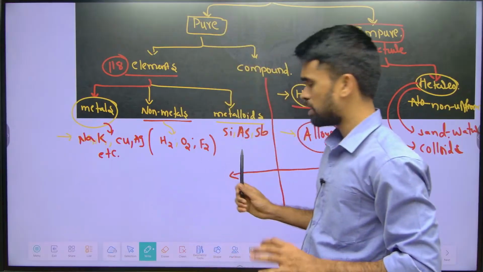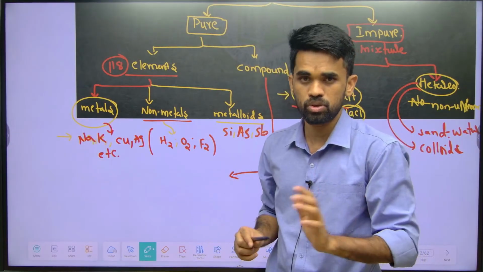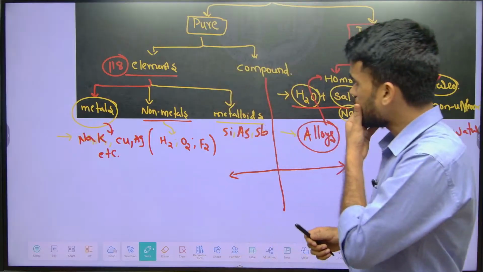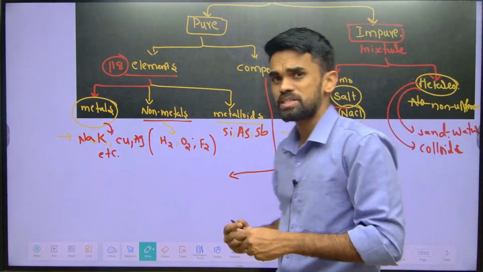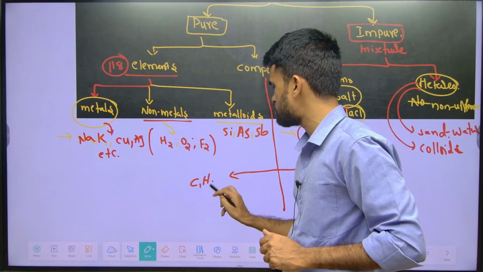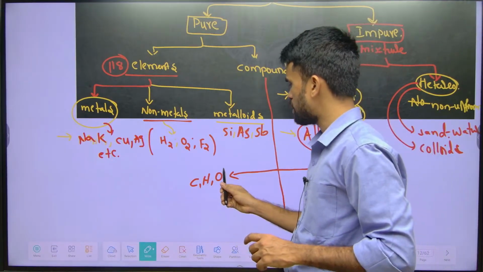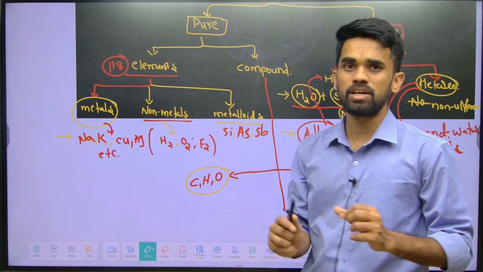I hope you got what we mean by organic and inorganic compounds. Now, generally organic compounds contain carbon, hydrogen, and sometimes oxygen and nitrogen also. So generally, what do organic compounds contain?